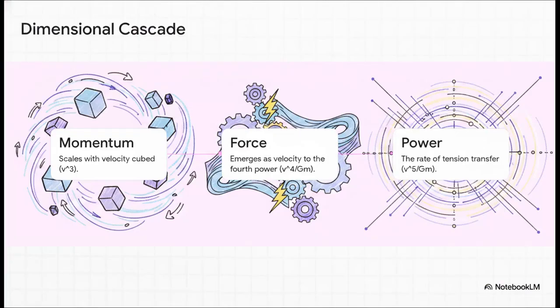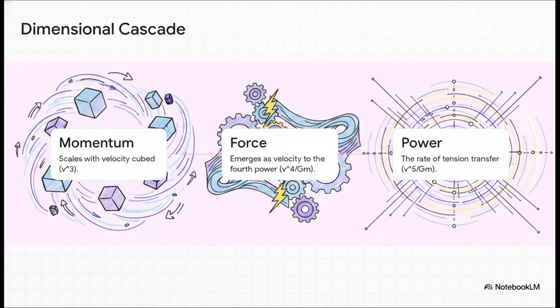The Ozo-Mechanical model reveals a really striking mathematical cascade. Mechanical properties emerge directly from the fabric's fundamental tension as a system accelerates. So, step 1, momentum scales elegantly with velocity cubed. But as we step up the dimensional ladder to step 2, force emerges as velocity to the fourth power, divided by Mulham's constant. And that brings us to step 3, the absolute core focus of this framework, Ozo-Mechanical power. Power, which is the definitive rate of energy transfer, is defined as velocity to the fifth power divided by Gm.